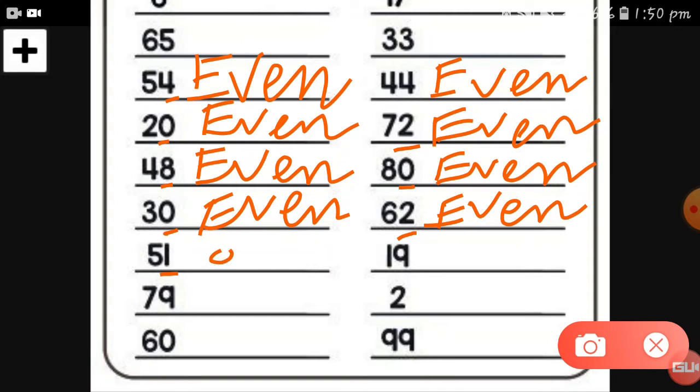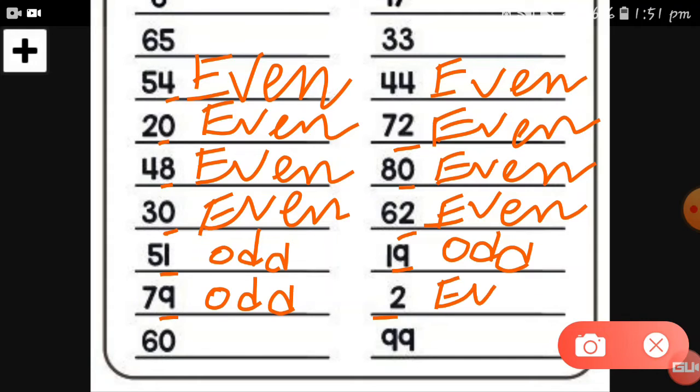an odd number. Here is 19, 9 is also an odd number. So let's take 9 as an odd number, so 19 is an odd one. Here is 79, as we have seen 9 is an odd one, so 79 is also an odd number. Now here is 2, it is a one digit number, but 2 is an even number, so 2 is